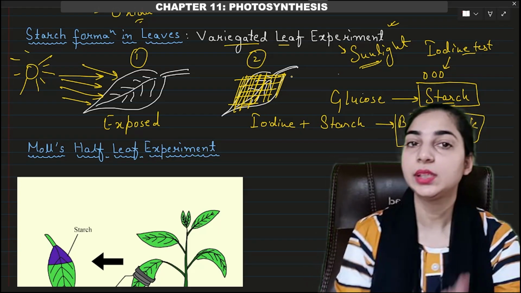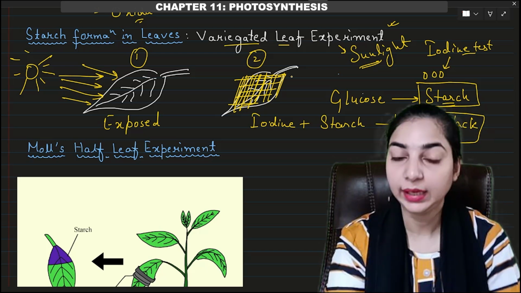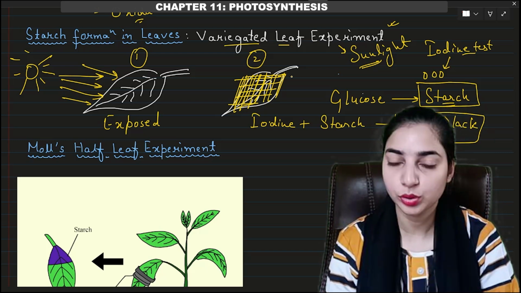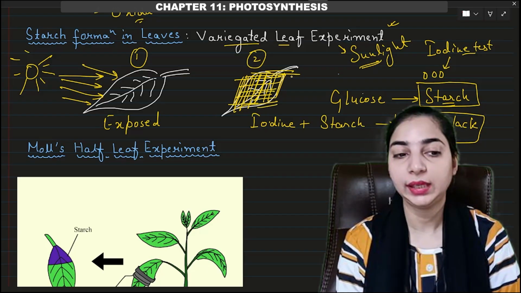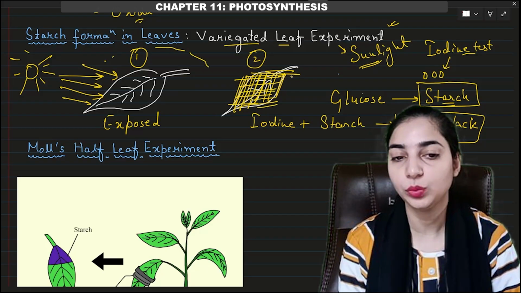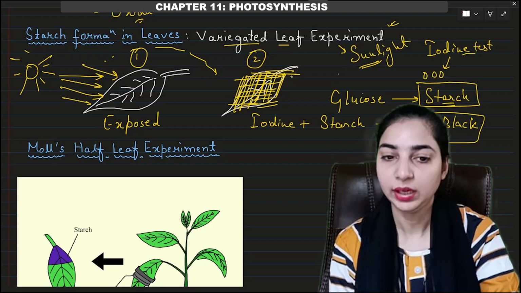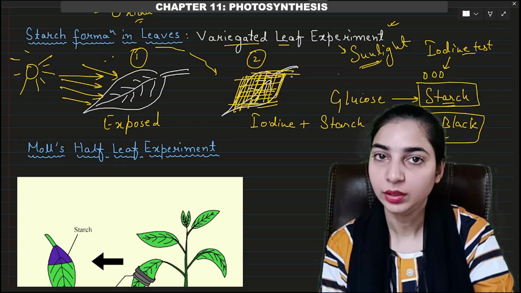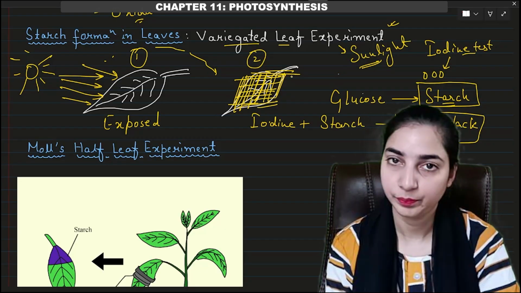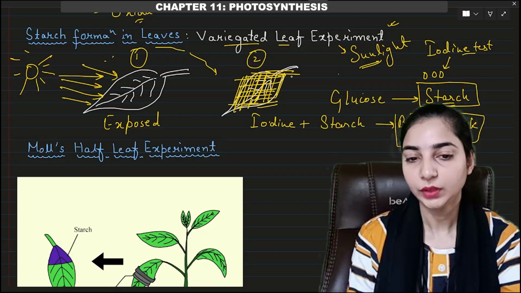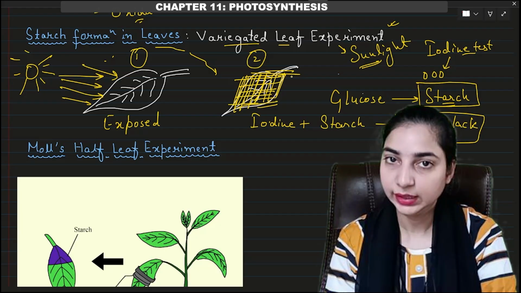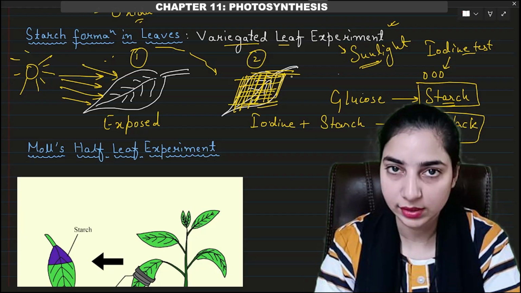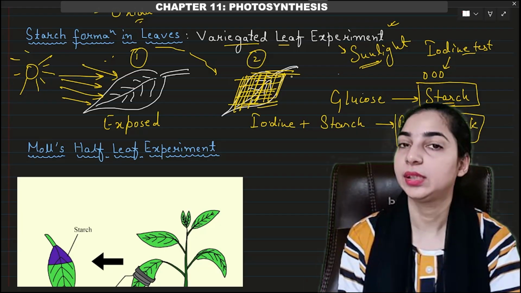Okay, so the first leaf was totally exposed to the sunlight, but the second leaf was not exposed to the sunlight. It was totally covered, and when it was covered, the sunlight could not reach this leaf directly. It was blocked by that cover or that black paper. Since there was no contact between the sunlight and the leaf, no photosynthesis took place.